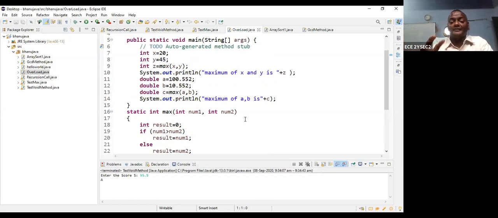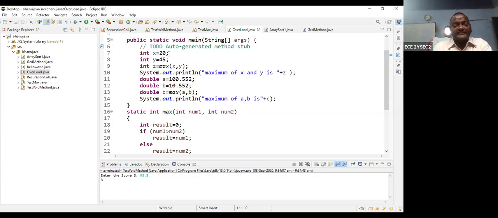But sometimes in the calling function, you have different arguments. If different arguments are there, the parameters in the method should also be in the same order. Otherwise, there is a problem. So please remember, argument type and parameter type are both the same. Otherwise, there is a problem. It cannot be accepted. Fine.